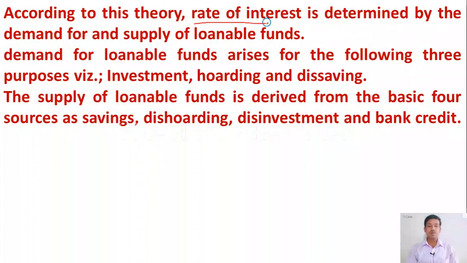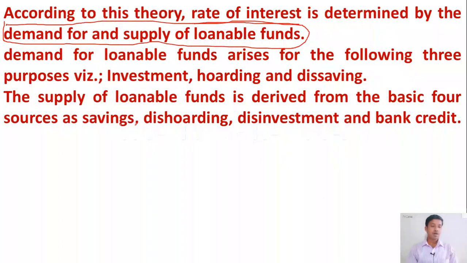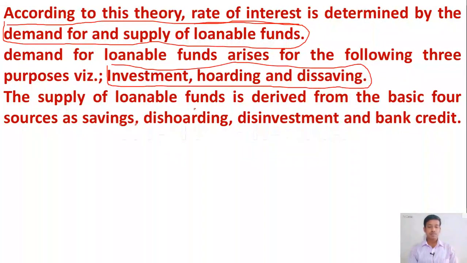According to the loanable funds theory, the rate of interest is determined by demand for loanable funds and supply of loanable funds. Demand for loanable funds arises due to investment purpose, hoarding and also dis-saving. Then the supply of loanable funds is derived from savings, dishoarding, disinvestment and bank credit.